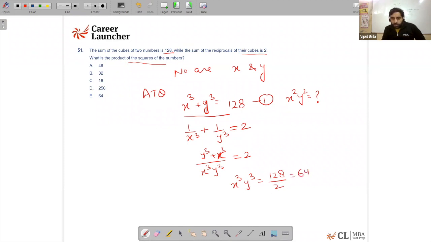Now, if x cube y cube is 64, then xy will be nothing but the cube root of 64, which is 4. And if I know the value of xy is 4, then x square y square is going to be 4 square, which is 16. That is the answer to the question. Right, guys. Okay, so moving on.